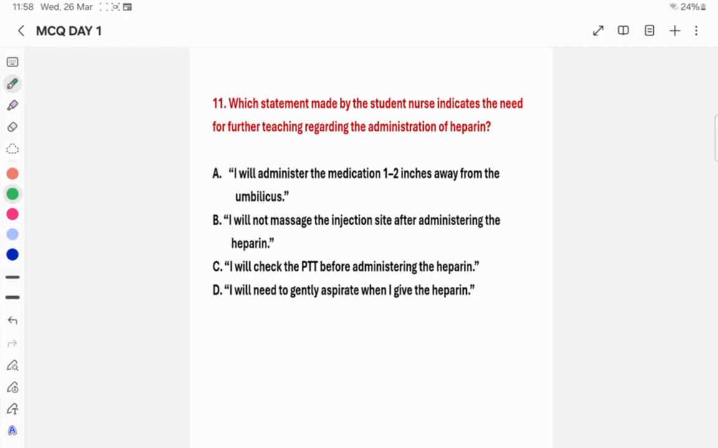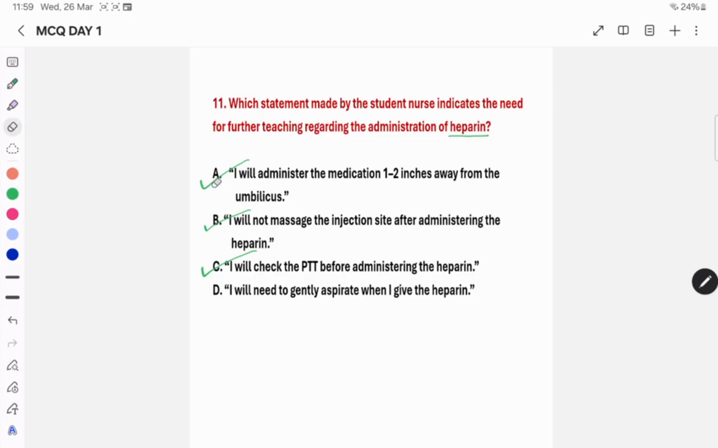Please understand here, they ask for some information about heparin. I will administer the medication 1 to 2 inches away from the umbilicus. It is right, because one of the sites for subcutaneous injection is around the umbilicus. I will not massage the injection site. Yes, it's also right, because we do not massage the area when we give heparin. Then I will check the PTT before administering the heparin. That is also right.